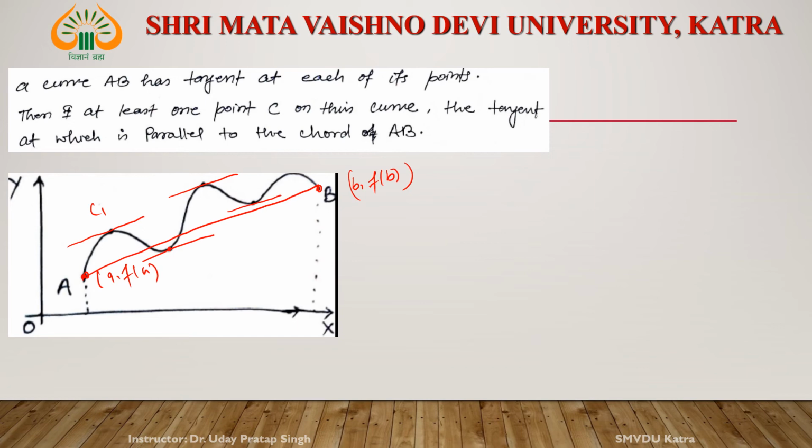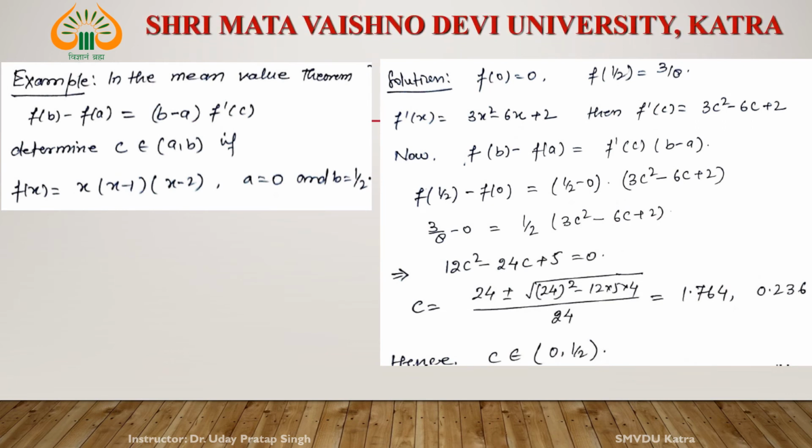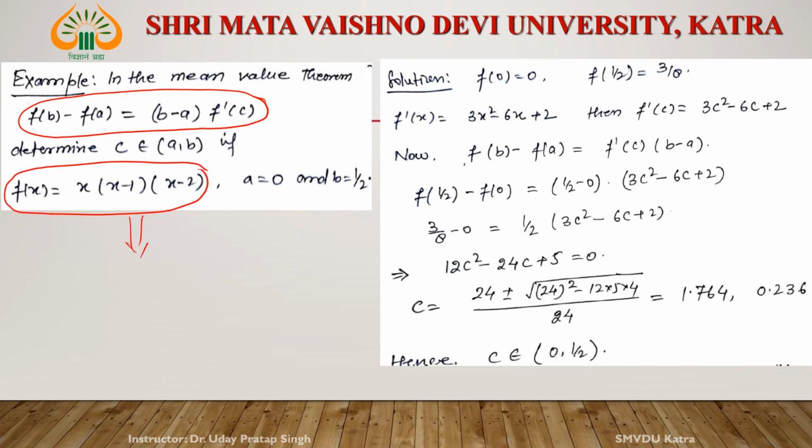Okay, now come to the example. See one or two examples related to Lagrange's mean value theorem. Now see, this is the statement of Lagrange's mean value theorem. Now verify Lagrange's mean value theorem for this function. This function is continuous since it is a polynomial. This function is differentiable.